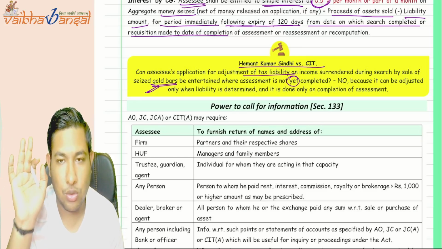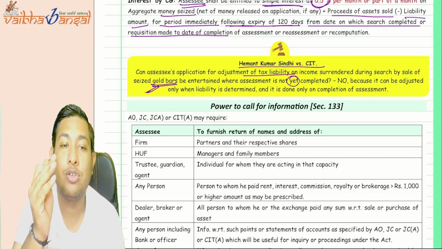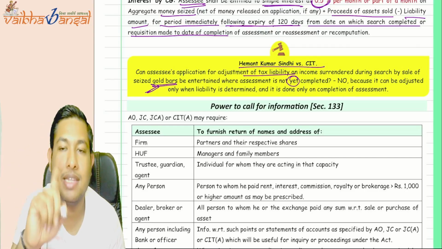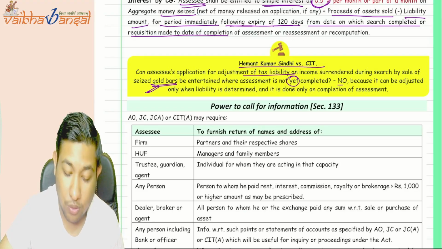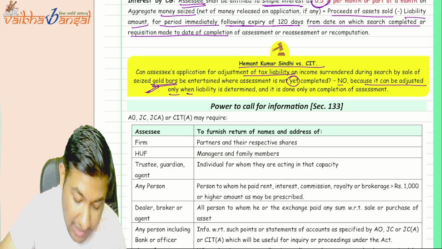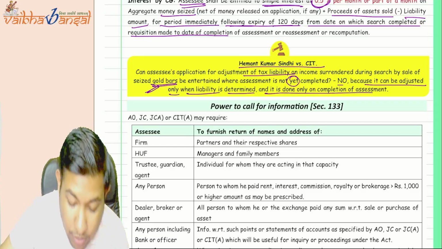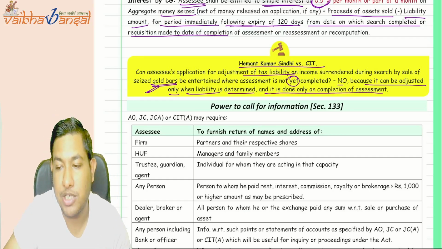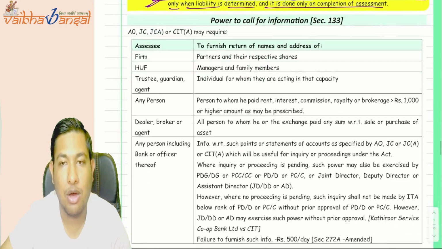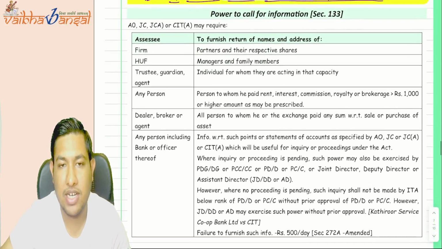Is it clear to you? First you need to complete the assessment, and then the sale can happen. So the conclusion of the case is: no, because it can be adjusted only when the liability is determined, and that is done only on the completion of assessment. Clear to you?